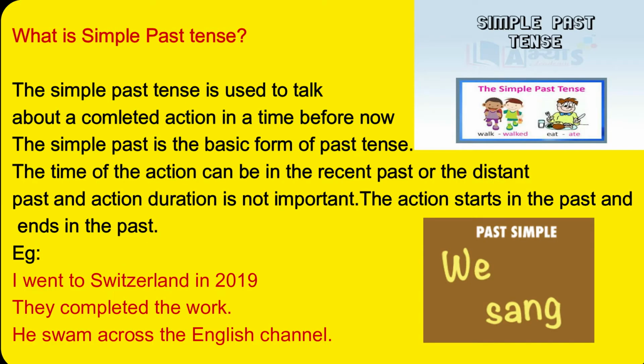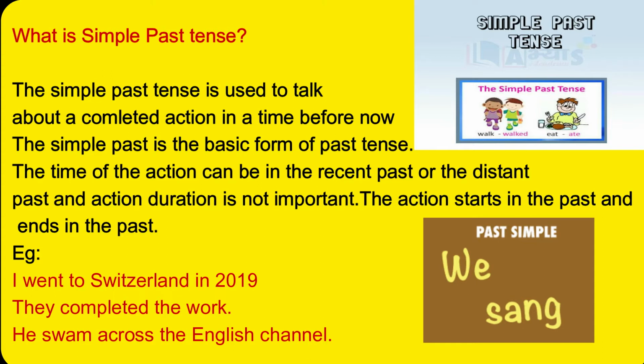Okay, so now first see what is simple past tense. The simple past tense is used to talk about a completed action in a time before now. Something that happened before now. This is now, and something which has happened before now is supposed to be in the simple past tense.